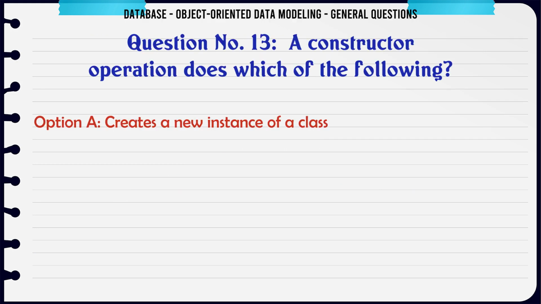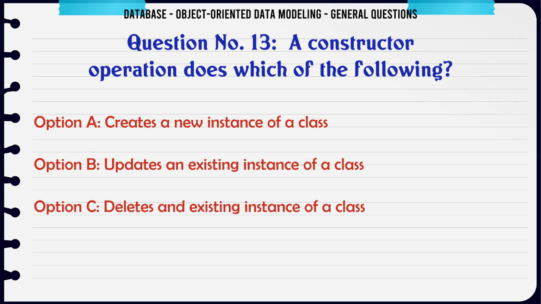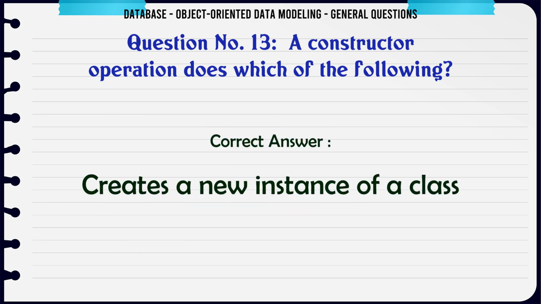A constructor operation does which of the following? A. Creates a new instance of a class. B. Updates an existing instance of a class. C. Deletes an existing instance of a class. D. All of the above. The correct answer is creates a new instance of a class.